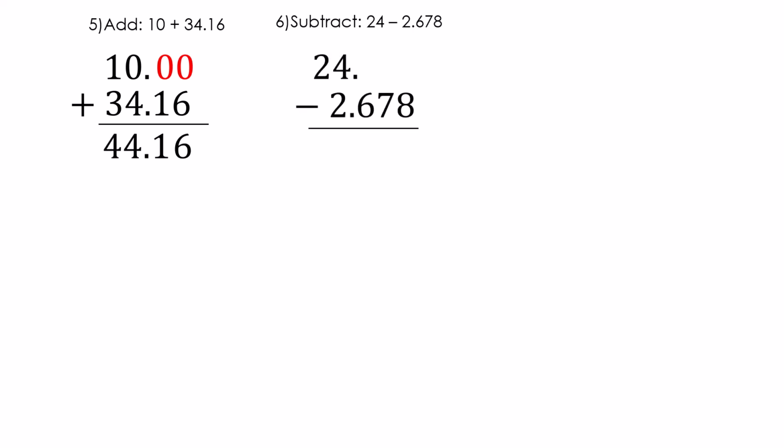For the next one, we're going to bring down the decimal, just like before, but we have to have the zeros there. The reason is we need to start borrowing. Now this is going to get a little crazy. I need to borrow from the 4 to make it a 3. That will make the 10. But I have to borrow from the 10 to make it a 9 to make the other one a 10. Then I have to borrow from that 10, make it a 9 to give it 10 to the last one. 10 minus 8 is 2. 9 minus 7 is 2. 9 minus 6 is 3. 3 minus 2 is 1. And 2 minus nothing is 2.